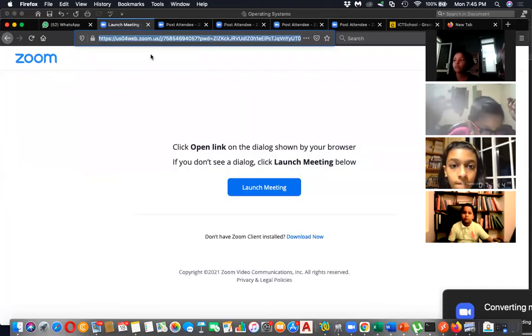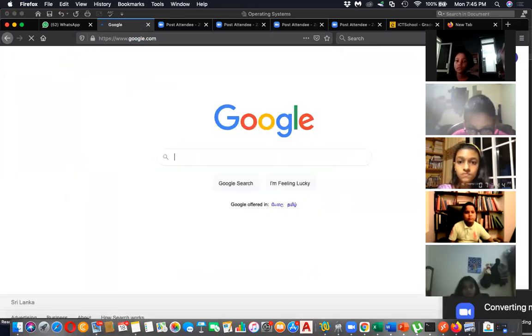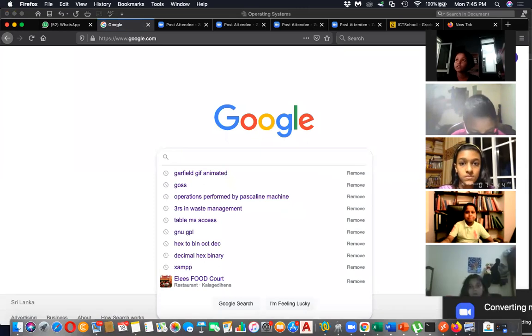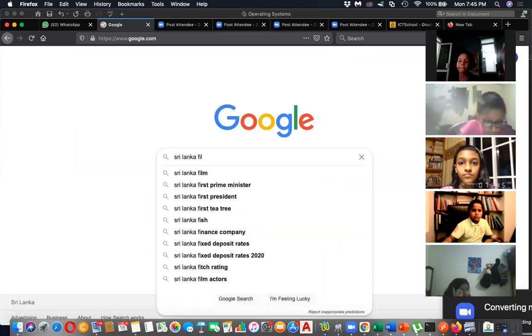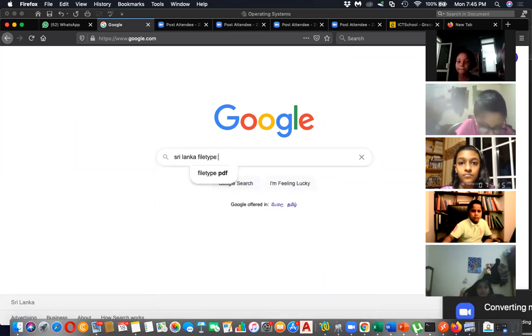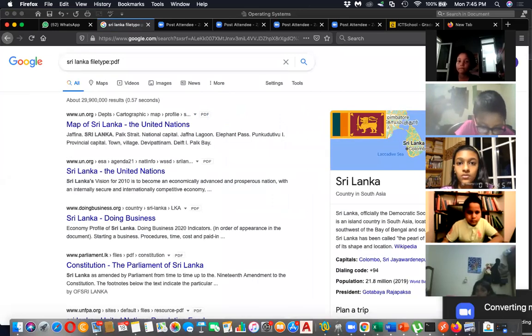All right. Then go to google.com and open the search engine. After that, you can search. What do we need to search? If you want PDF files, let's say you want a PDF file about Sri Lanka. Then type Sri Lanka, file type PDF. It will give you PDF files about Sri Lanka.